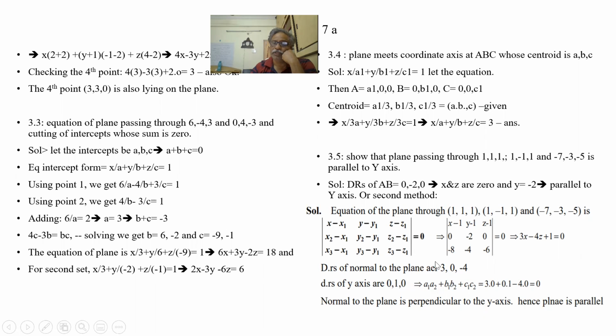When I take the dot product of these two, I am getting 0. That means the normal to this plane is perpendicular to the y-axis. That means the plane is parallel to the y-axis.